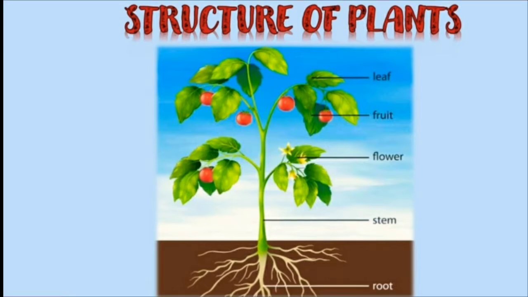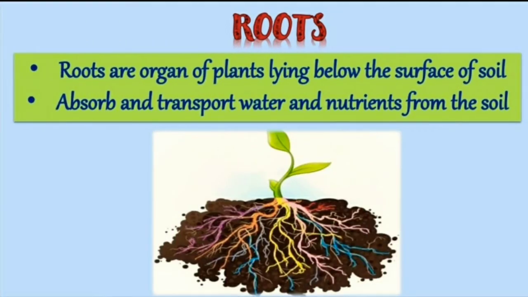So let us begin with the first one, that is roots. Roots are organs of plants lying below the surface of the soil. They absorb and transport water and nutrients from the soil. They hold the soil firmly and anchor the plant. They support the plant. The main functions of the root are to absorb and transport water and nutrients from the soil. Understood, children?